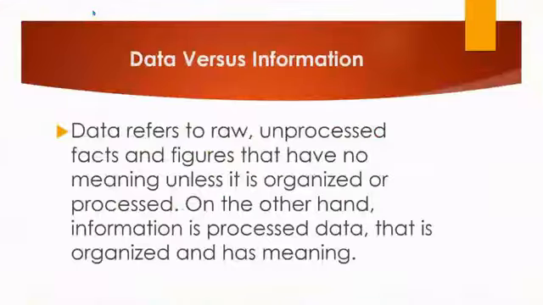Here we have a definition for data and information. So here we're basically comparing data versus information. Data refers to raw and unprocessed facts and figures that have no meaning unless it is organized or processed. On the other hand, information is processed data that is organized and has meaning. So in order for data to become information, it has to be processed.